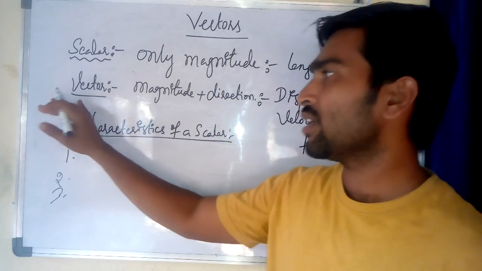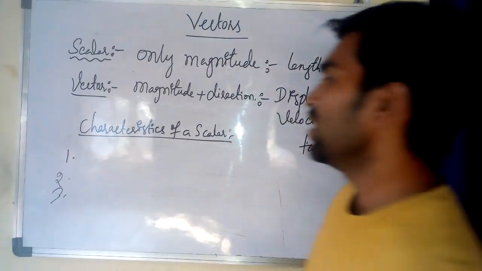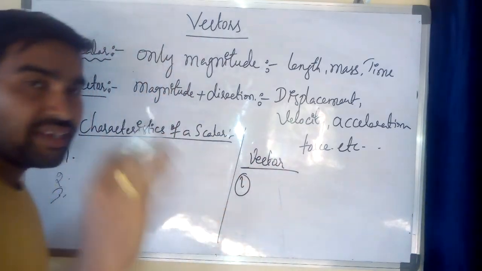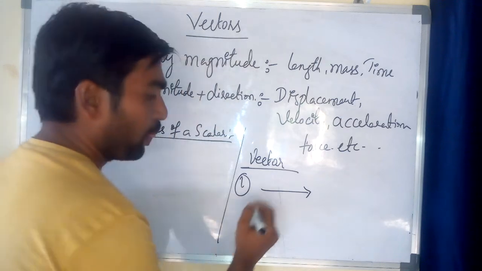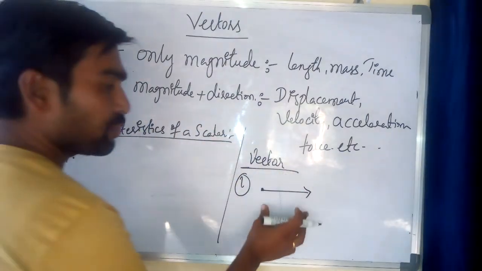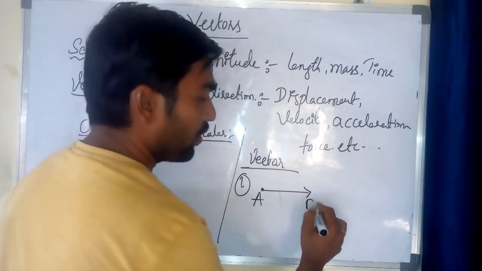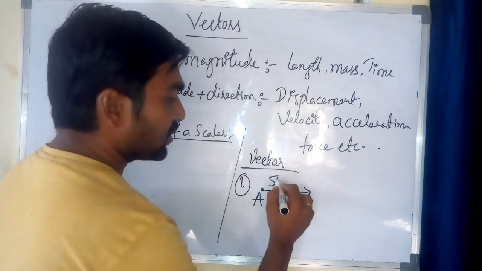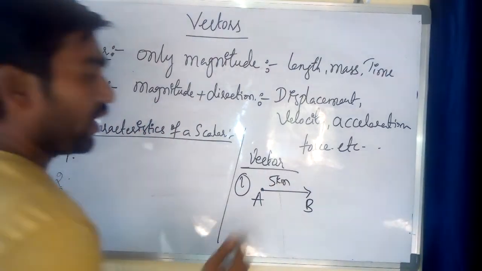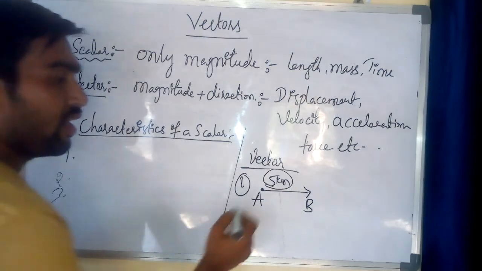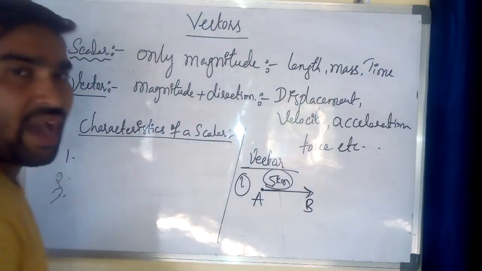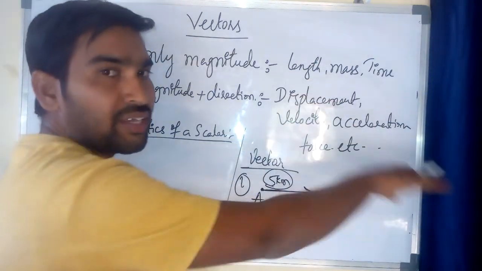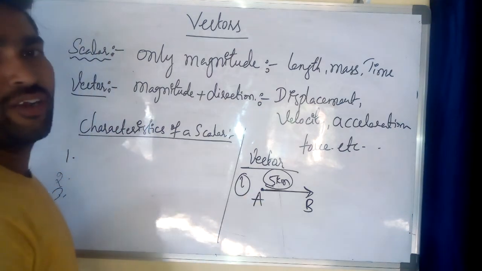What is the characteristic of a vector? It has not only magnitude, it has a specific direction. Say AB: A is the initial point and B is the terminal point. For example, it travels 5 kilometers. It has magnitude 5 kilometers and this direction, indicated by the arrow. So it has some direction with a quantity of 5 kilometers.